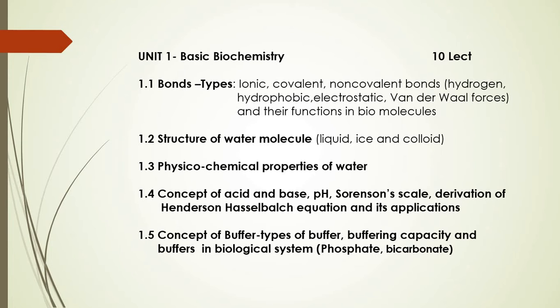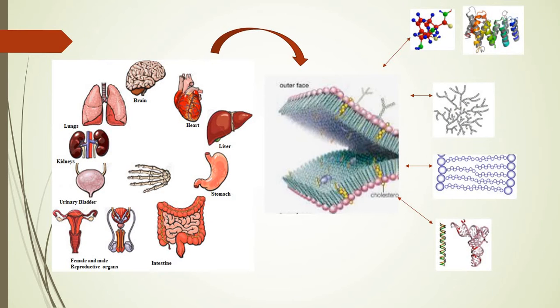Now, we'll start with a small part from the first subtopic, that is bonds. You know that we are dealing with biological chemistry. Biological refers to the entity of living organism, and to correlate easily I have taken an example of human being, as you will be easily familiar with the different concepts that I am going to discuss, because humans will be taken as an example.